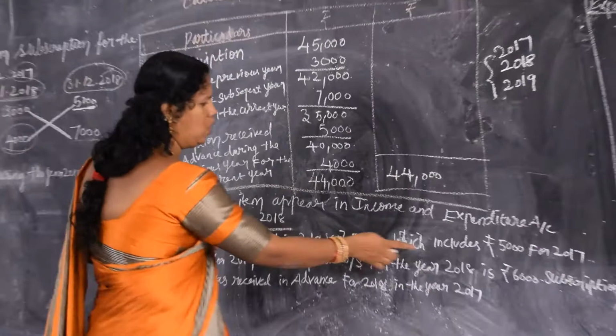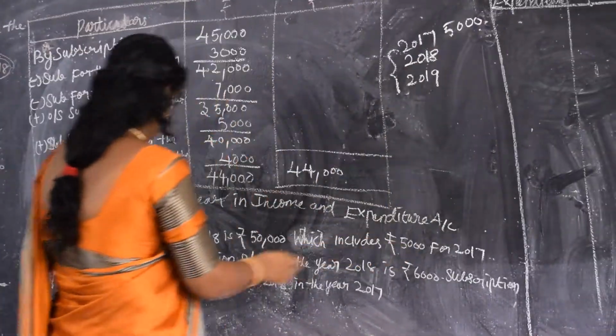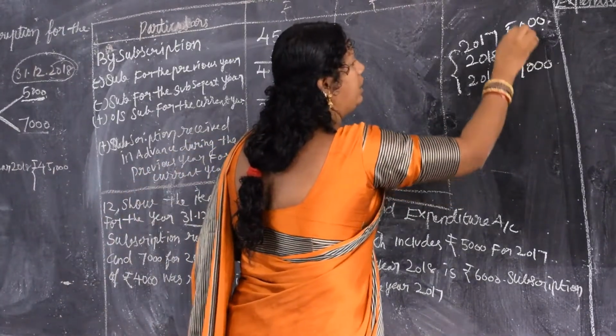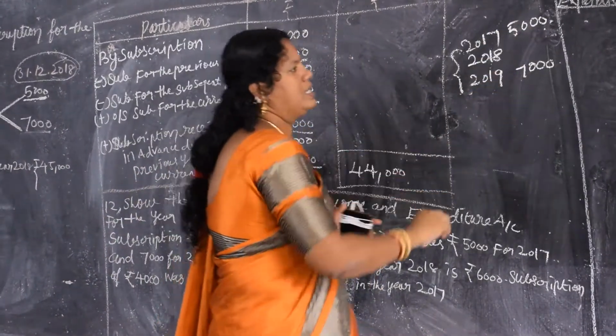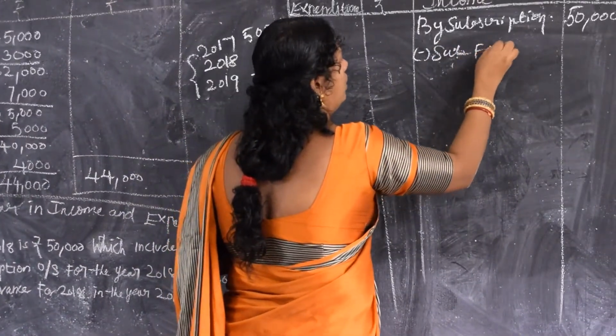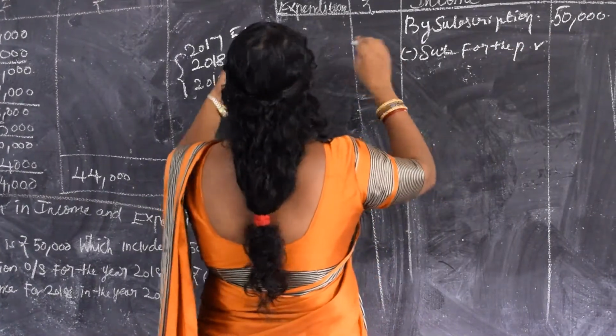See, which includes 5,000. See, this is 5,000. Yes, and 7,000 for 2019. See, both these values have to be subtracted. So I'm just writing subscription for the previous year. Previous year is how much? 5,000.